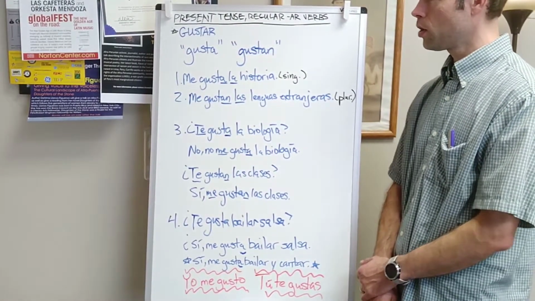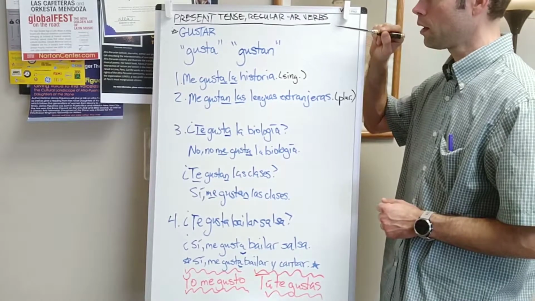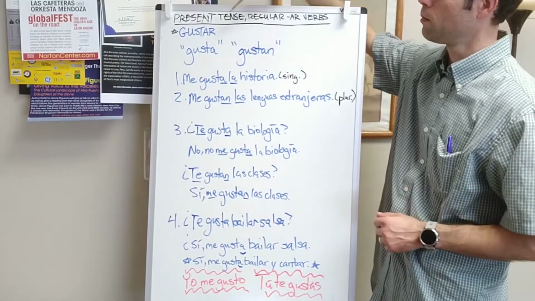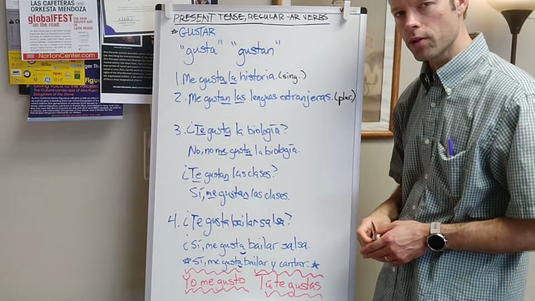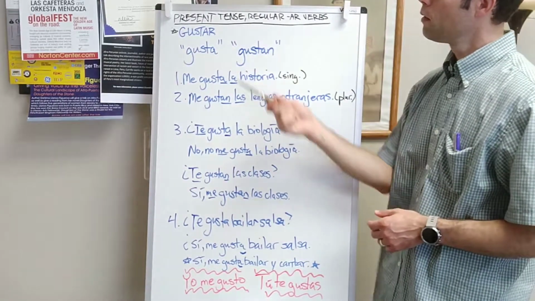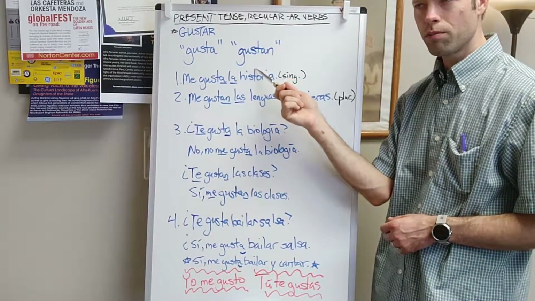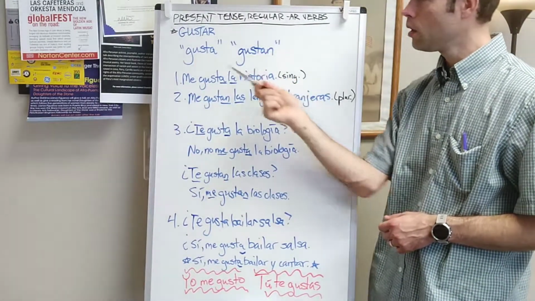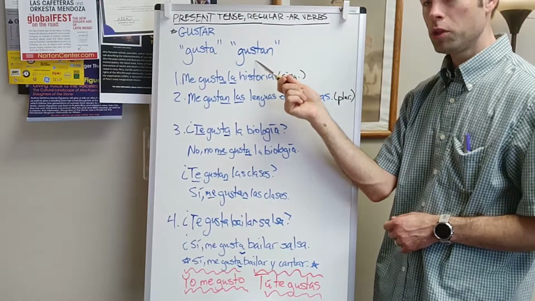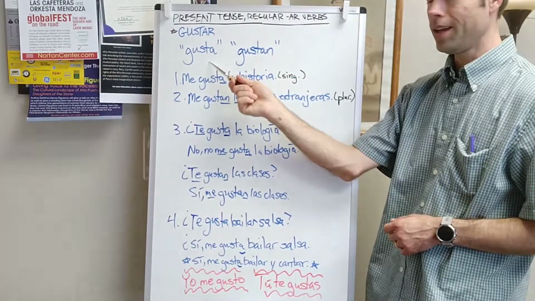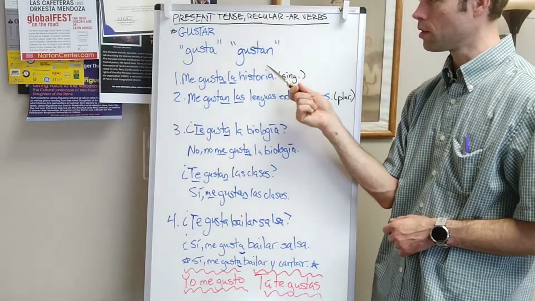This is a continuation of the present tense regular AR verbs video. Here I'm going to be talking about a particular verb, the verb gustar, because it's a special verb in Spanish because of what it actually means. First, I have written here the only two present tense forms that you should probably ever need to use. Gusta and gustan. If you know how to conjugate verbs, you should recognize this one as the el, ella, usted form, and this one as the ellos, ellas, ustedes form.